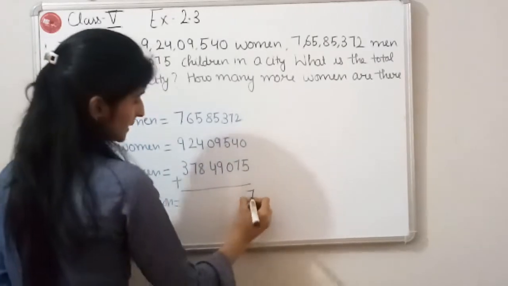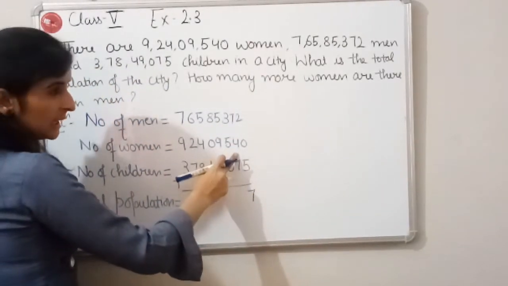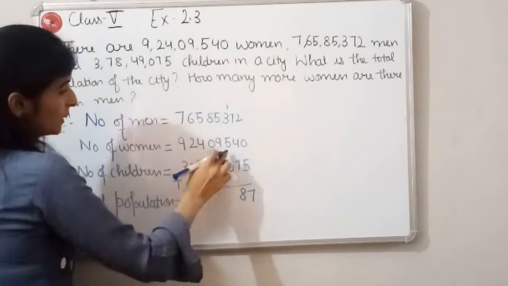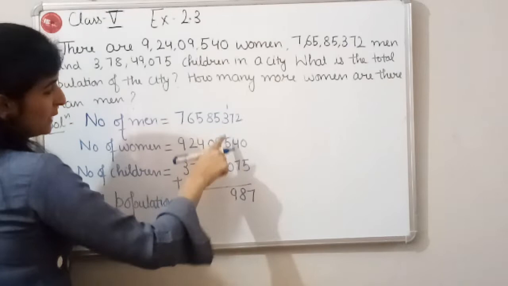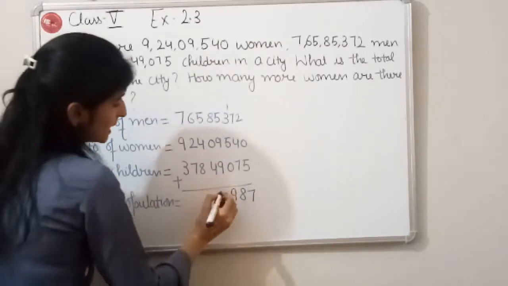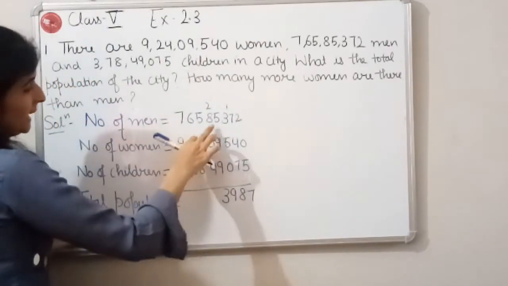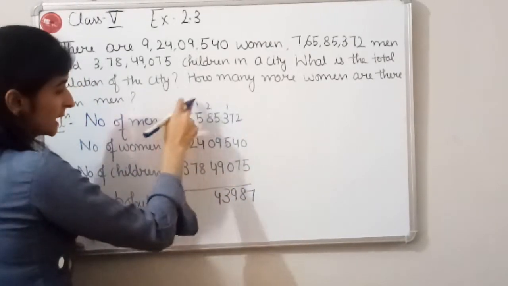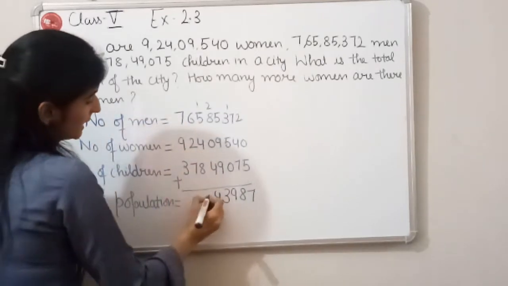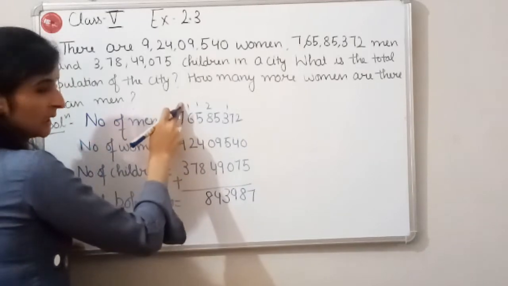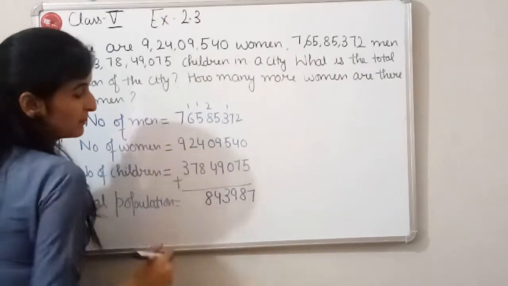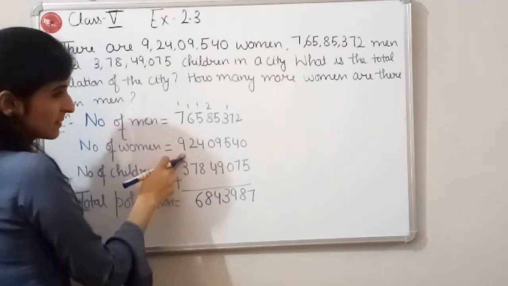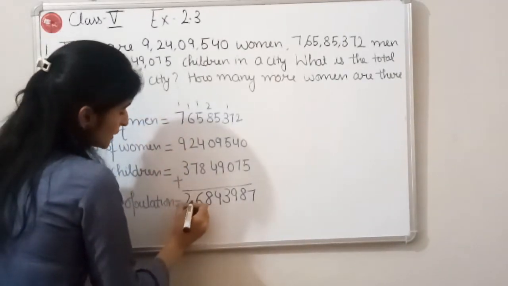2 plus 5 is 7. 7 plus 4 is 11. 11 plus 7 is 18. 3 plus 1 is 4. 4 plus 5 is 9. 5 plus 9 is 14. 14 plus 9 is 23. 8 plus 2 is 10. 10 plus 4 is 14. 5 plus 1 is 6. 6 plus 4 is 10. 10 plus 8 is 18. 6 plus 1 is 7. 7 plus 2 is 9. 9 plus 7 is 16. 7 plus 1 is 8. 8 plus 9 is 17. 17 plus 3 is 20.